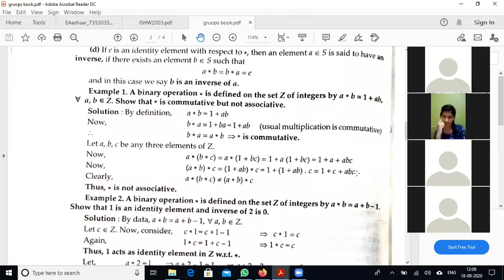Observe the final terms of these two sides, that is 1 plus A plus ABC, which is clearly not equal to 1 plus C plus ABC. Thus, our conditions are not equal, hence star is not associative. Like this, we have to verify the commutative property and associative property. These are very often used in verification of group conditions. We will see it later.